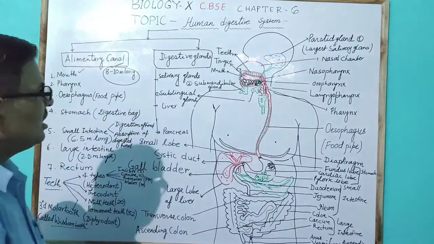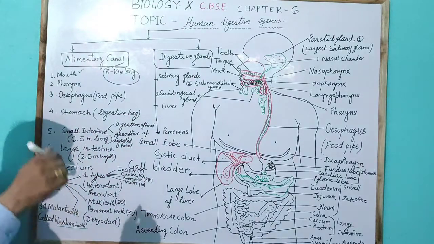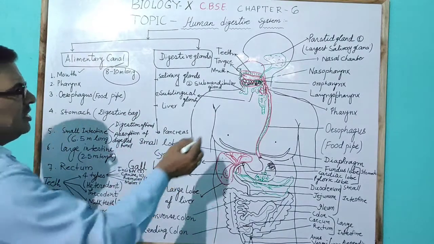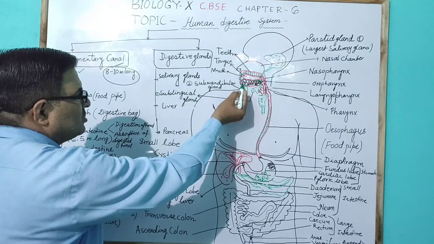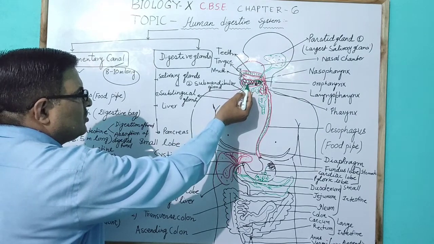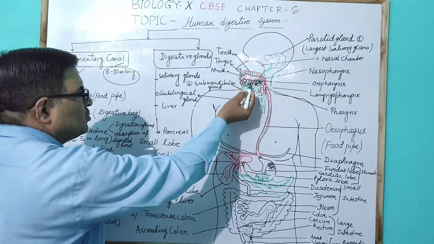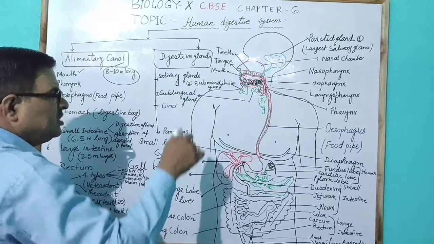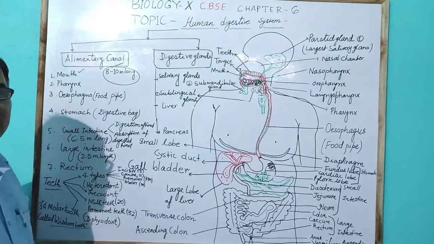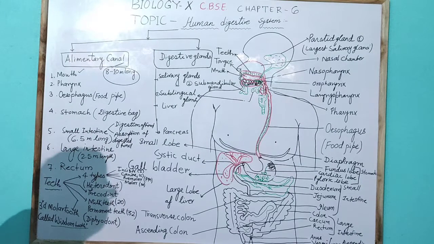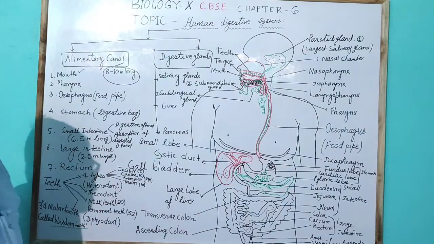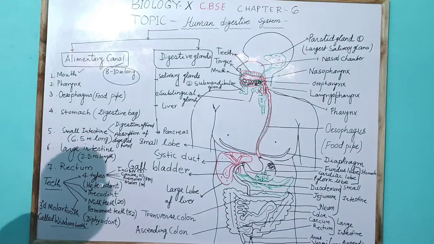So, the number of roots: the incisor has a single root, the canine also, but the premolar has 2 roots and the molar has 3 roots, which are generally embedded in the socket of the jaw.